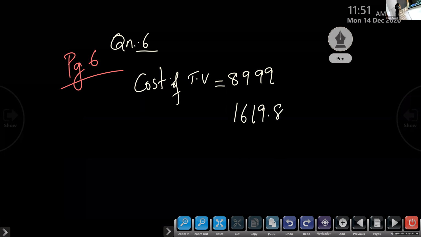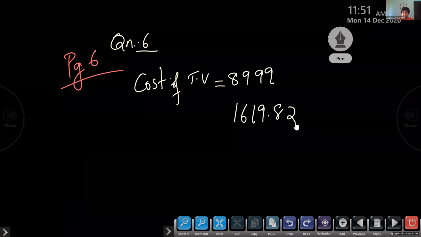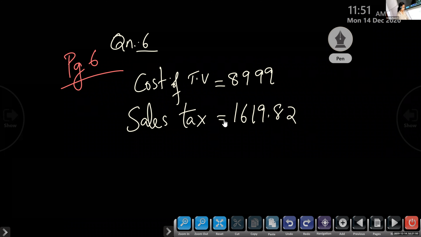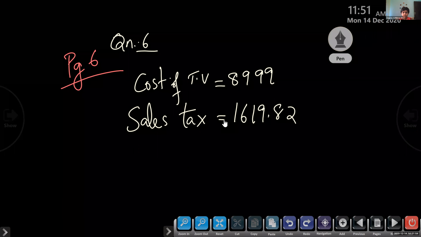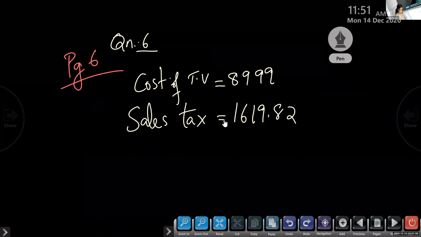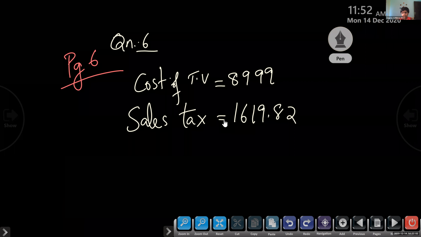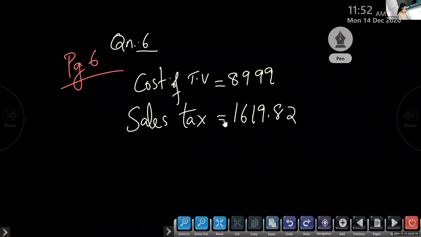Check this is correct. 1,619. Yes. 0.82. So this is sales tax. Okay. Read. She paid the amount with all 2,000 rupee notes. 2,000 rupee notes. Okay. How much money did the shopkeeper return? Okay. How much rupees did the shopkeeper return?